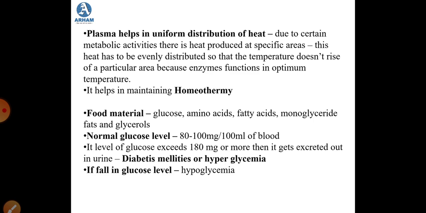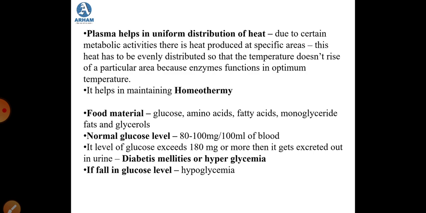So it is very necessary that there is uniform distribution of temperature in the complete body. That is done by plasma. So you can say that plasma helps in maintaining homeothermy.